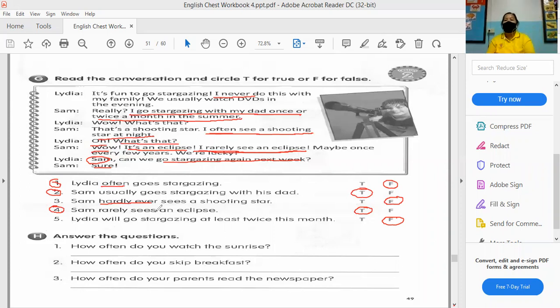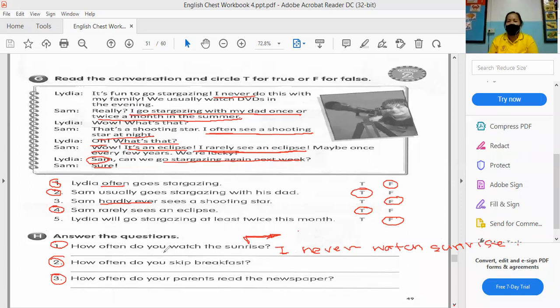This question pertains to yourself. So how often do you watch the sunrise? You will say, for example, I never watch sunrise. But if you do it, I sometimes watch sunrise.